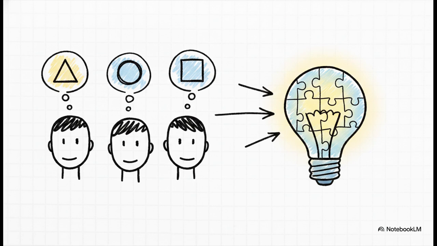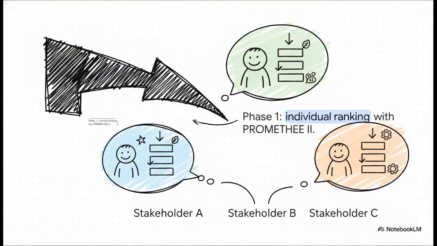It allows everyone in that room to first act as an isolated individual decision maker before aggregating all of those heated preferences into one unified group ranking. It's an emotionally detached, mathematically fair way to build absolute consensus. The process diffuses tension in two phases. In phase 1, every individual stakeholder acts in total isolation. They use PROMETHEE II to generate a complete ranking based strictly on their own departmental priorities. This feeds the system pure, uninfluenced preferences from stakeholder A, stakeholder B, and so on, without anyone getting talked over by the loudest voice in the room.